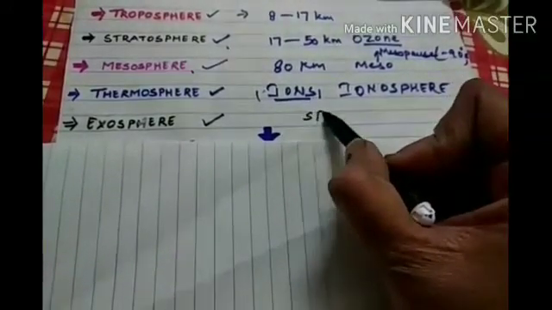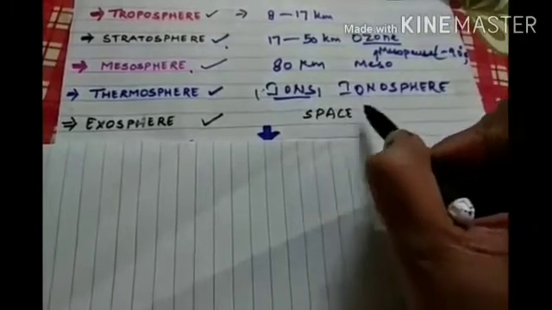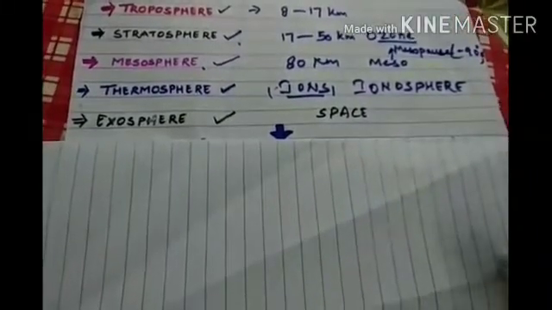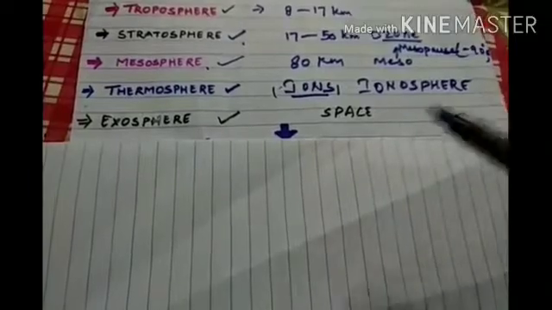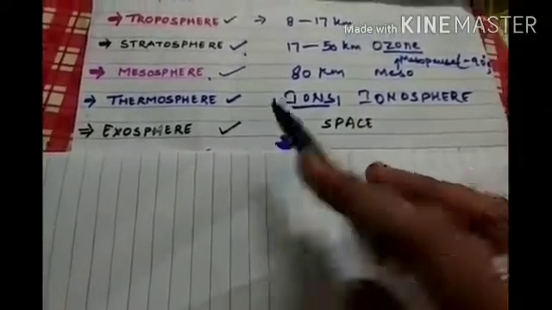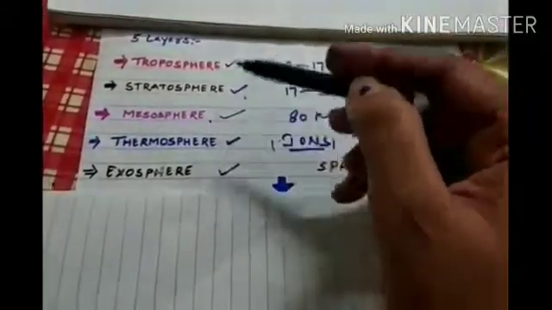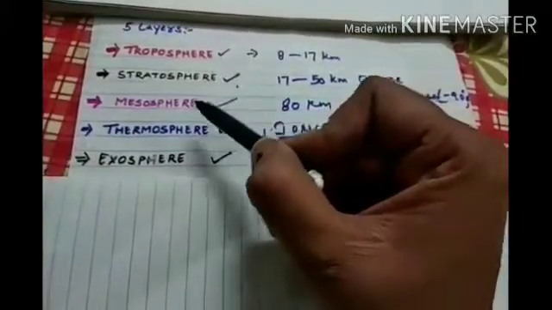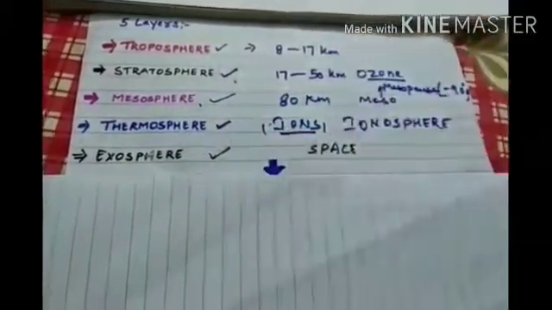Now this is the last layer, and over here we can say that we have gone into space. Air in the exosphere is extremely thin. Over here the air which is found is very, very thin. So these are the 5 layers of the atmosphere: troposphere, stratosphere, mesosphere, thermosphere and exosphere.